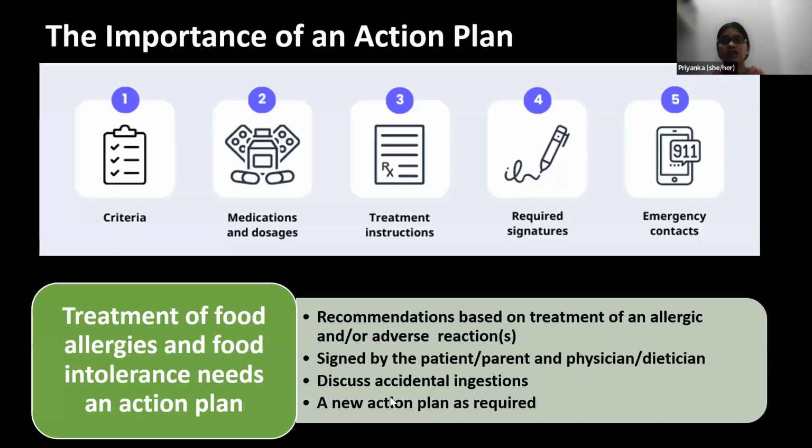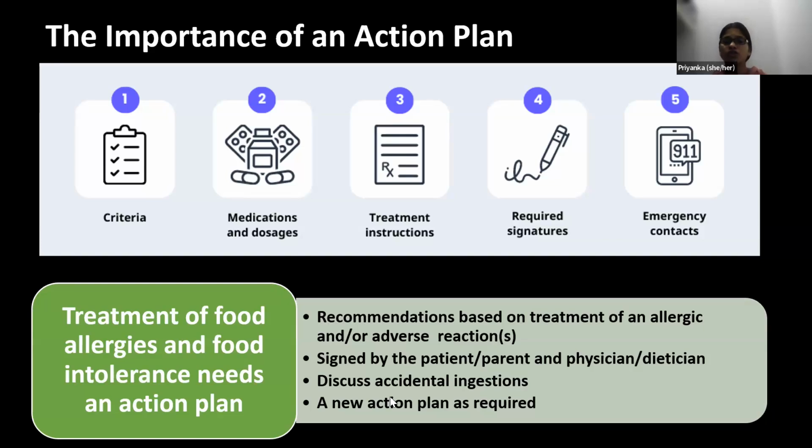Whatever treatment instructions are there, based on that, diet should be planned. We should always have required signatures and emergency contacts on those action plans. Once we have these 5 elements ready with an action plan, a dietitian or nutritionist can make recommendations based on treatment of an allergic reaction or any adverse reactions.